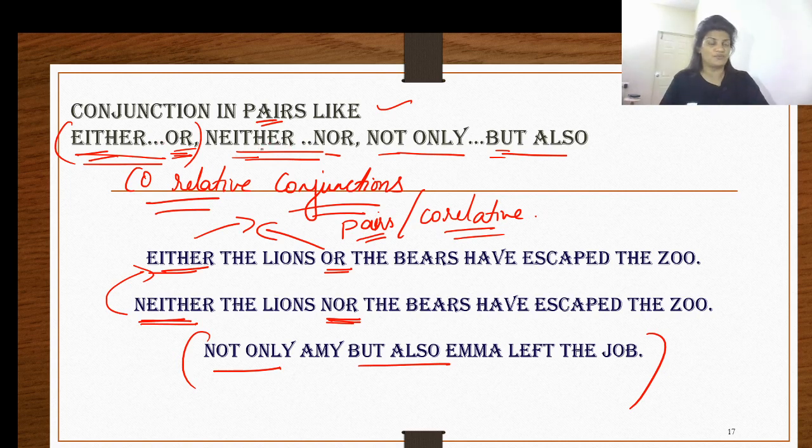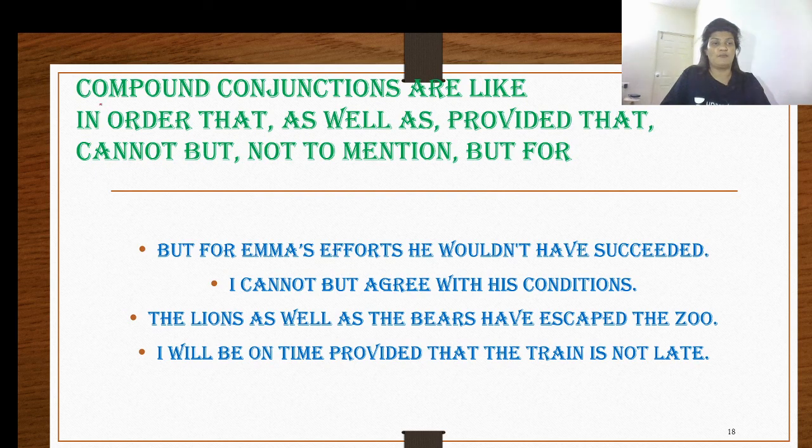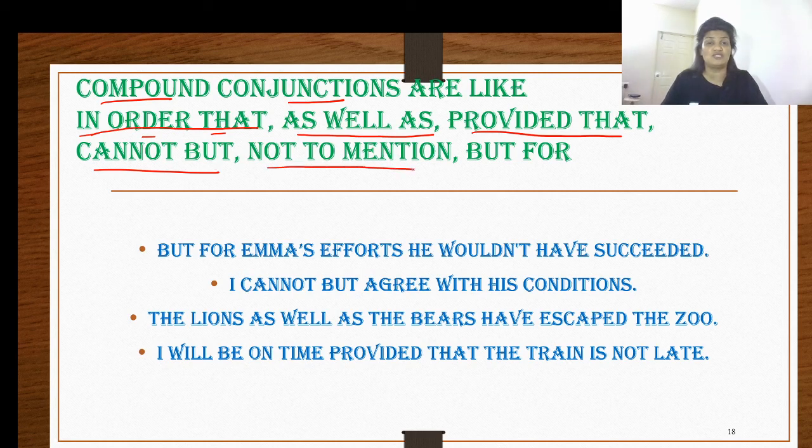That's number two. Now, number three is compound conjunctions, which are a combination of two or three conjunctions put together and used as one word or conveying one thought, like in order that. These are not three separate conjunctions, but one conjunction. Similarly, as well as, provided that, but, not to mention, but for, etc.